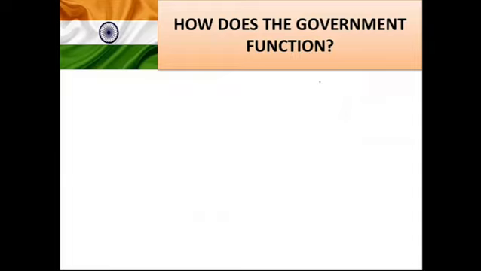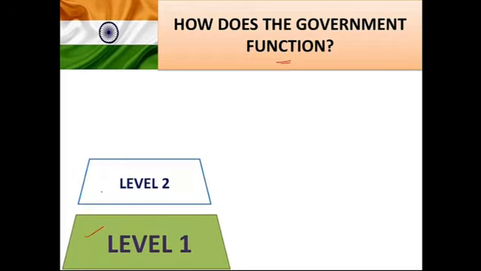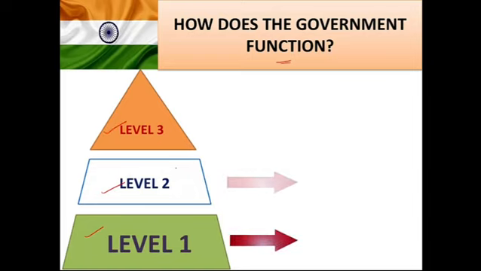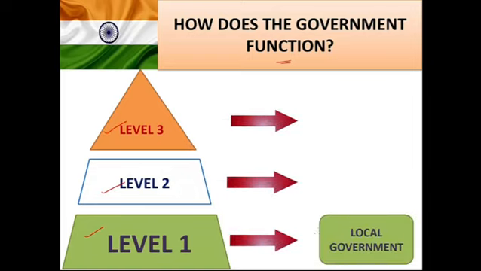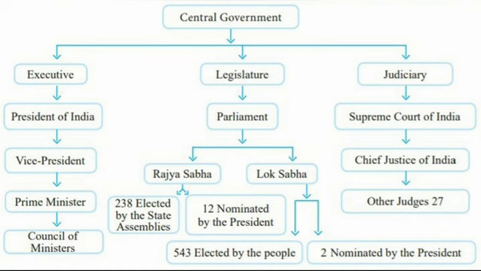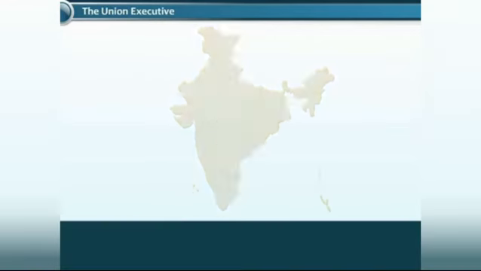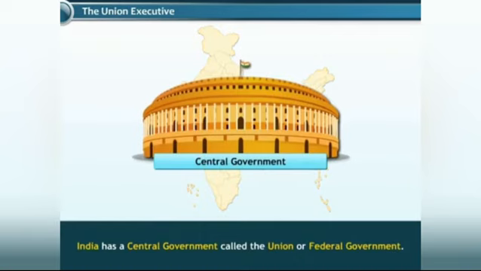How does the government function? The government functions at three levels: 1, 2, and 3. At level 1, we have local government. At level 2, we have the state government. And at the topmost, we have the central government, and the Union Legislature of India. India has a central government called the Union or Federal Government.